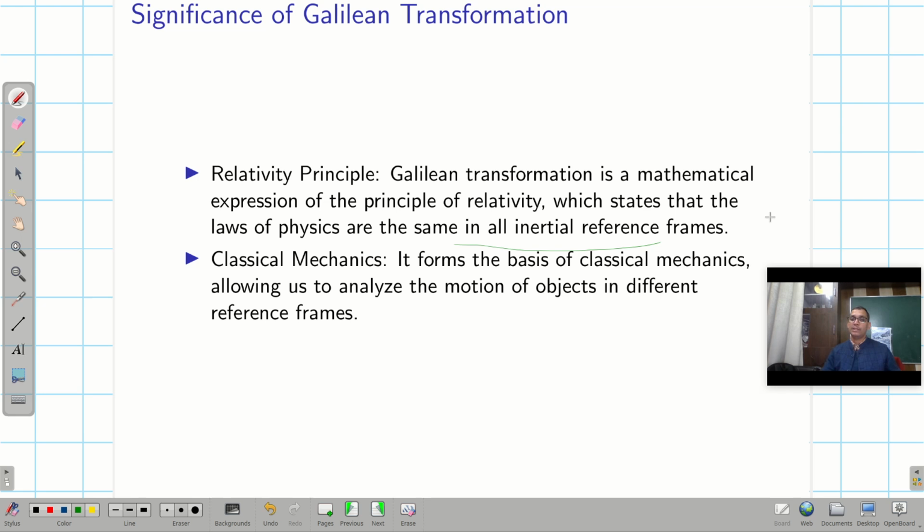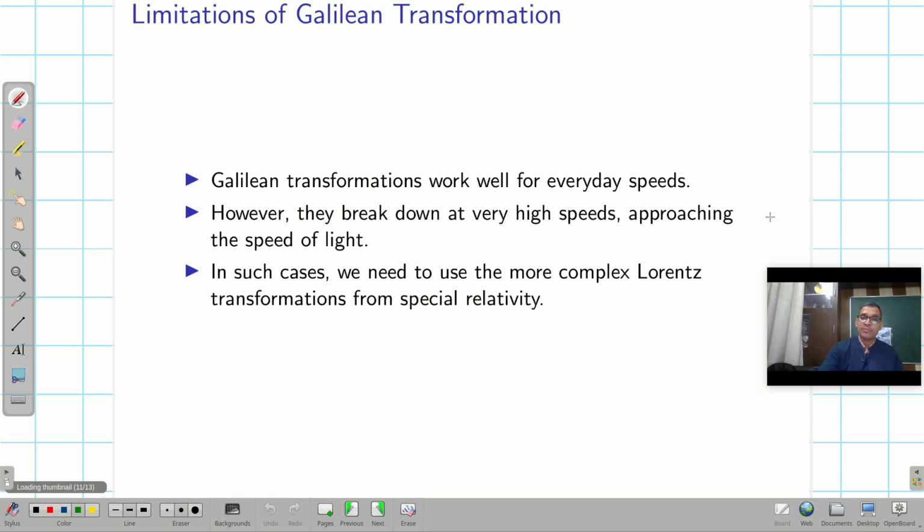If that happened, we would need to modify the law. In other words, the laws of physics should remain the same in all inertial frames of reference, because the frame of reference is moving with constant velocity, and it forms the basis of classical mechanics, allowing us to analyze the motion of objects in different frames.